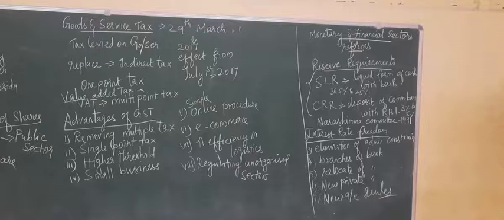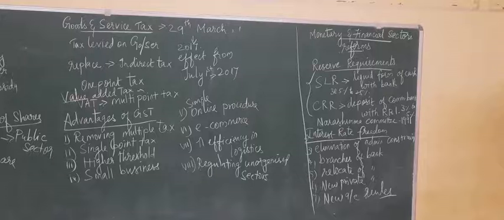So, what reforms were done in the monetary sector, that is the banking sector? First one is interest rate and rationalizing the structure of lending rates. So, what is the rate of interest? It should be followed, because all the commercial banks come under the control of RBI.